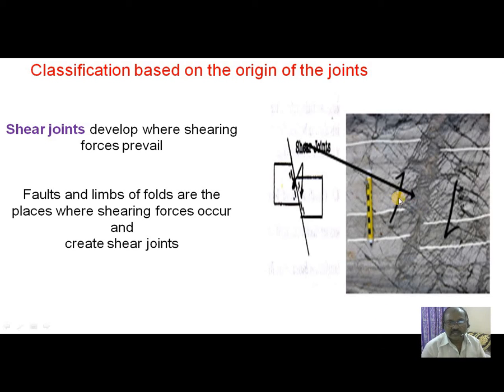This is the fault direction, a normal fault, with respect to which this wall has gone down. So this is the best figure where shear joints are developed.